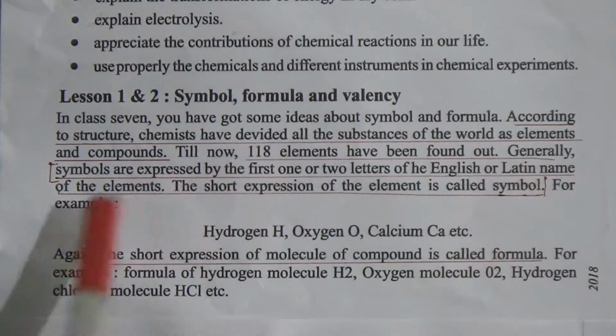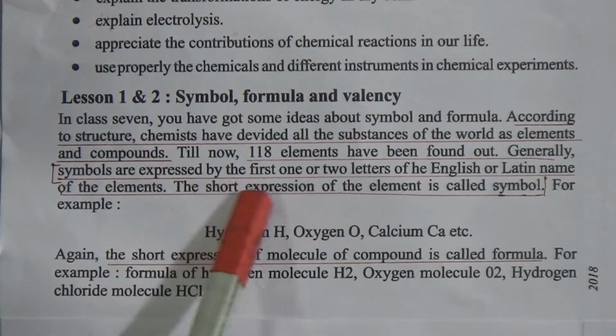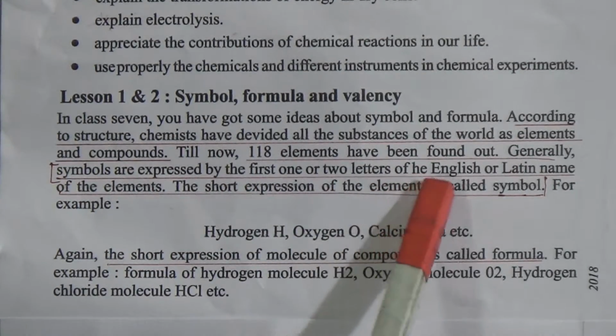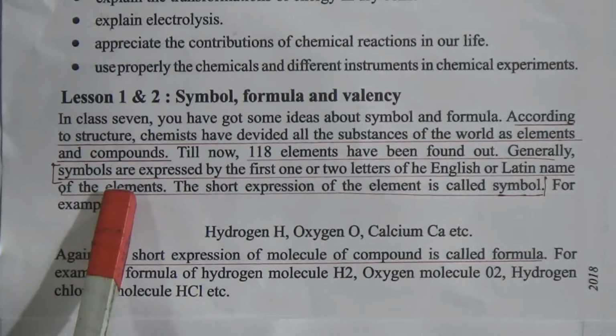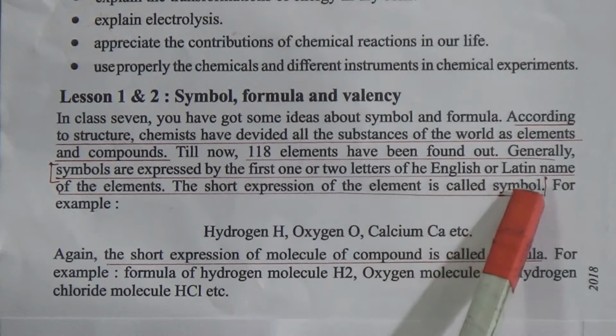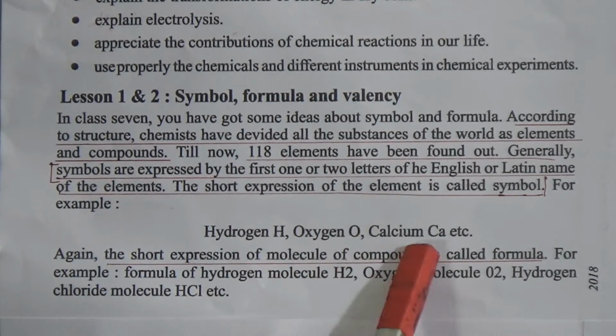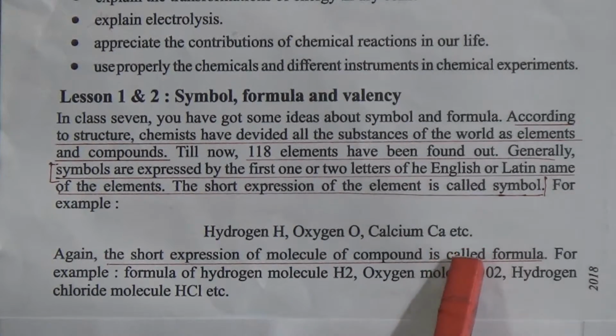Generally, this is the definition of symbol. Symbols are expressed by the first one or two letters of the English or Latin name of the element. The short expression of an element is called a symbol, like hydrogen H, oxygen O, calcium Ca.